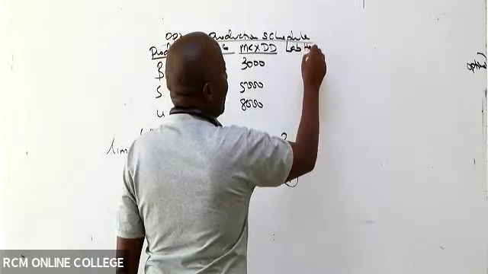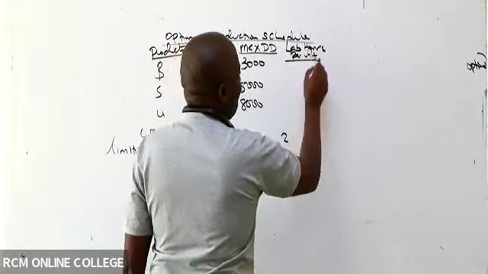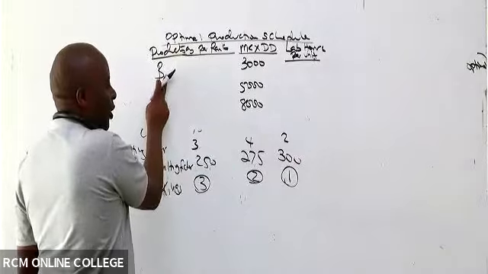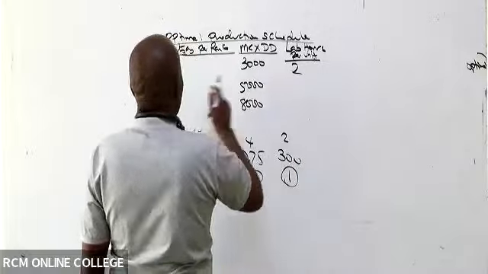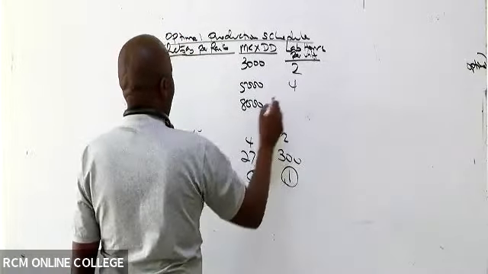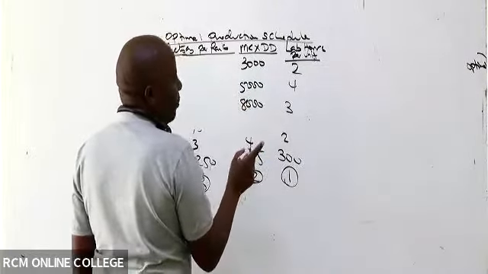Labor hours, which are scarce, isn't it? Per unit. Don't get confused here. Remember, this is not your first product. You have to be very careful. So B, it is 2. S is 4. And then here we have, what, somebody? 3. So remember, these are labor hours per unit.